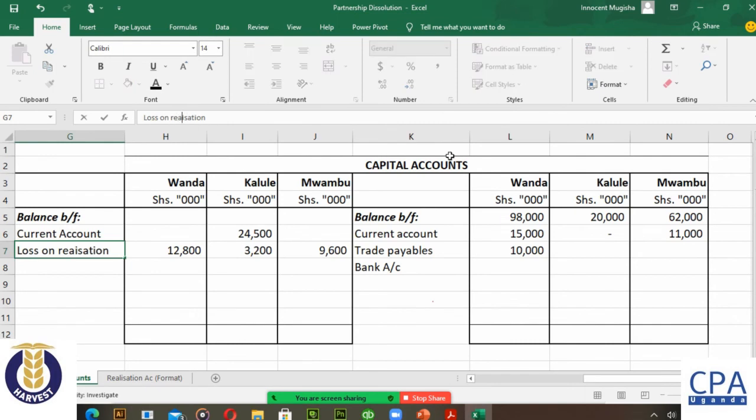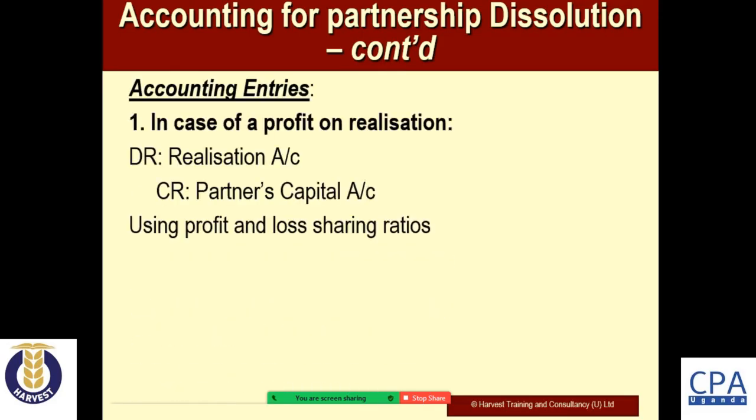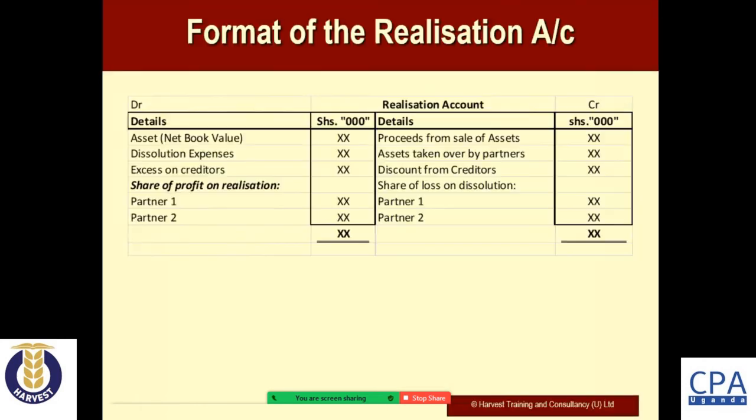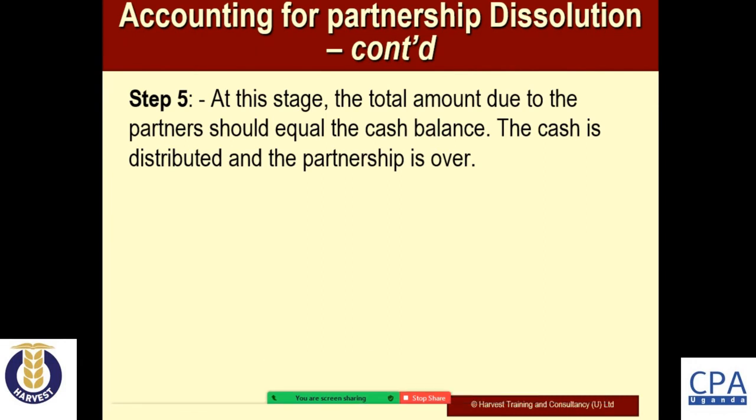Now, I've completed the double entry, loss on realization. This is realization. Okay. So step number 5, these are the entries. Now, step number 5, we are saying that at this stage where we are right now, the total amount due to the partners should equal the cash balance. The cash is distributed and the partnership is over.